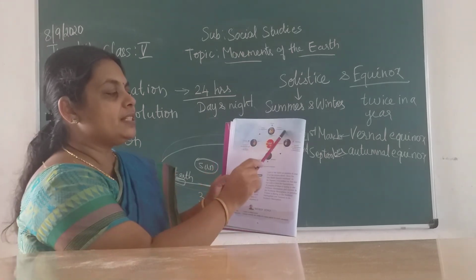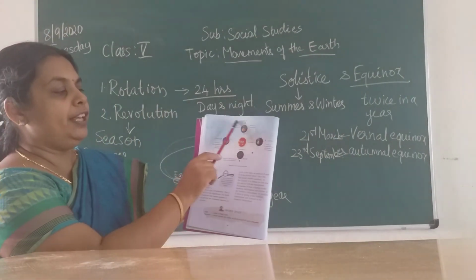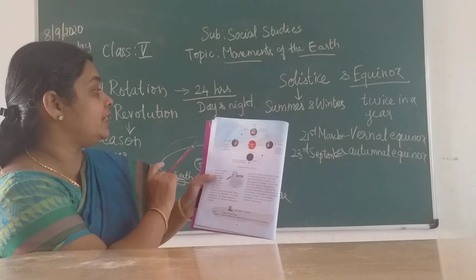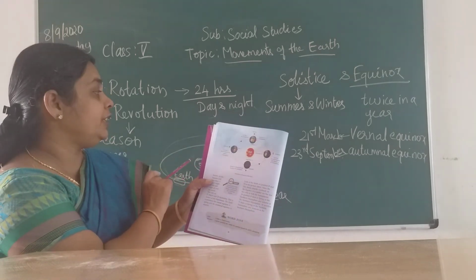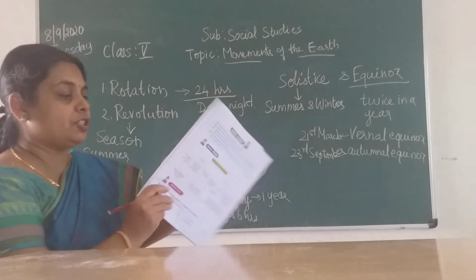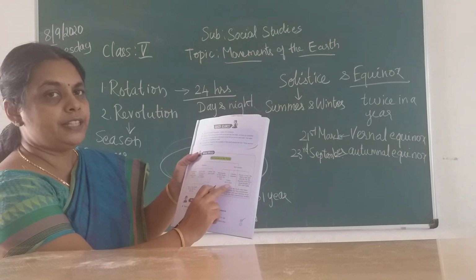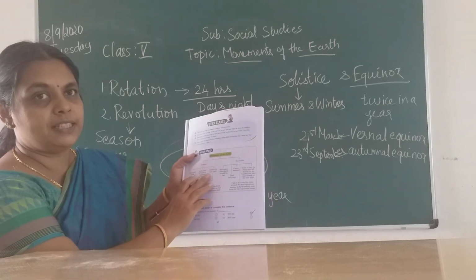So observe this from your book children. Okay, this is very important. So observe this autumnal equinox on 23rd September. Okay, go through the textbook children. Then you read this mind map also. It is the summary of what you have discussed in the lesson.